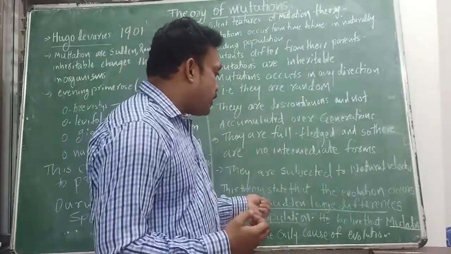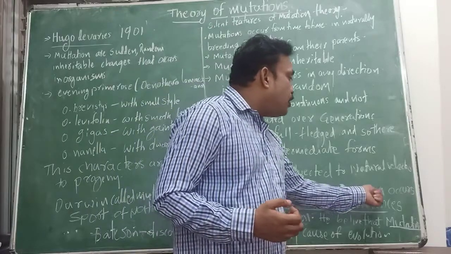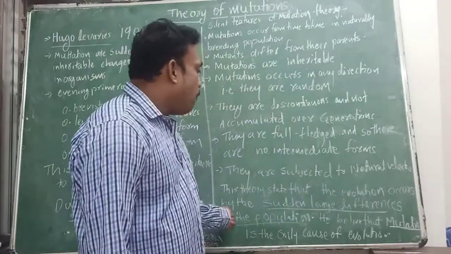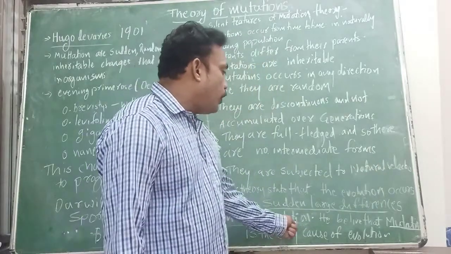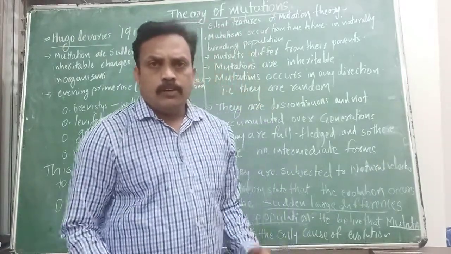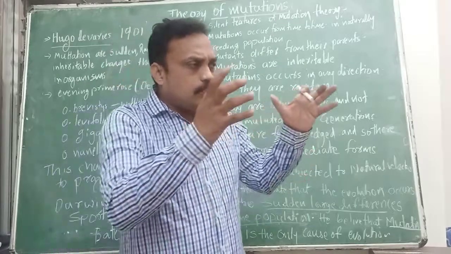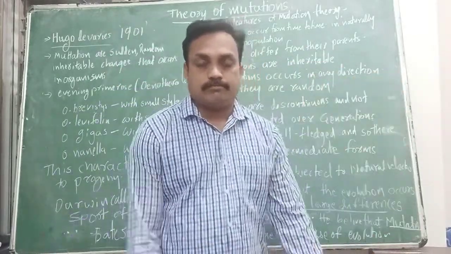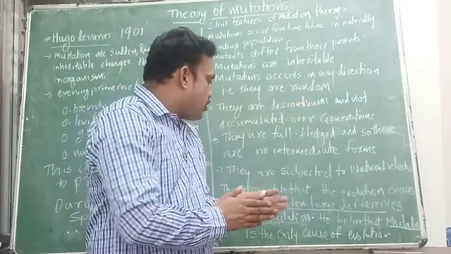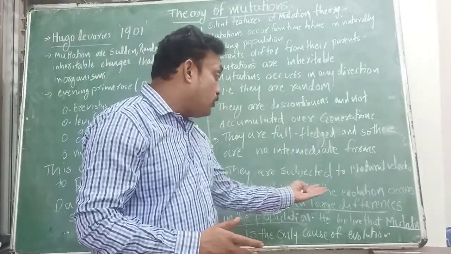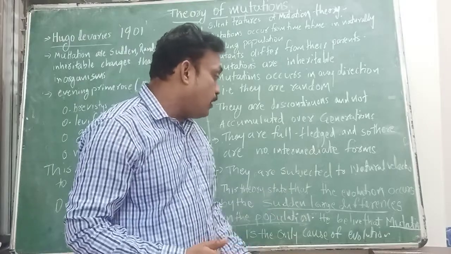The theory of mutation states that evolution occurs by sudden, large differences in the population. In one population, sudden large changes occur.